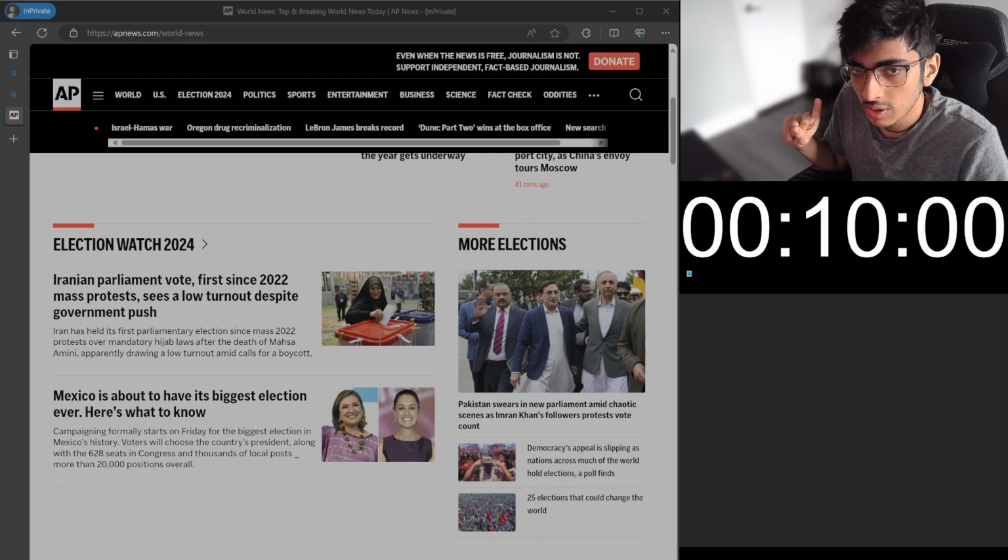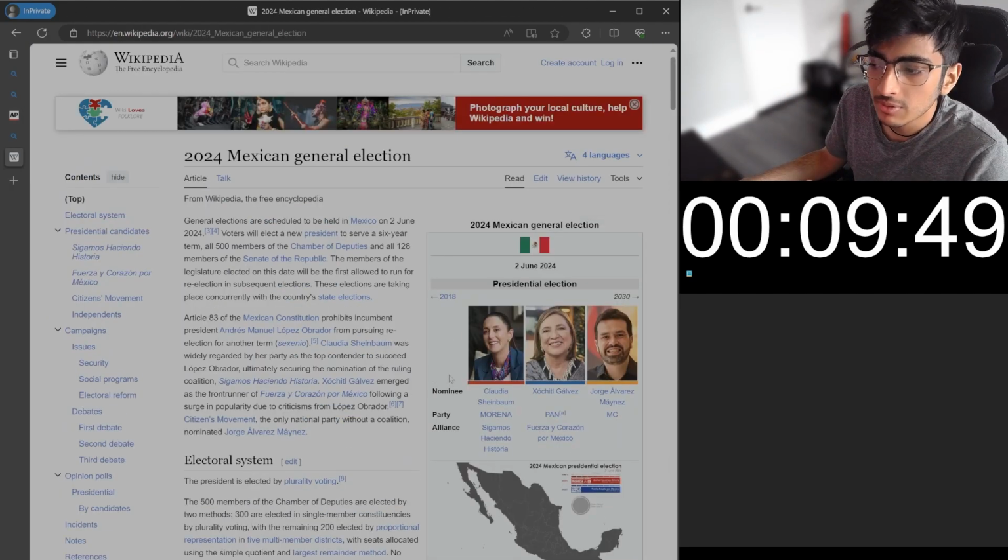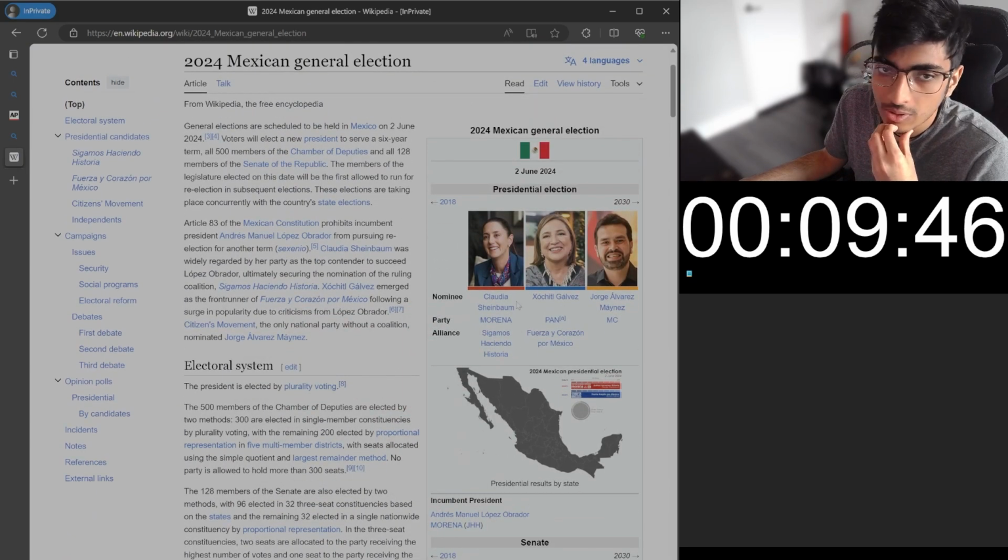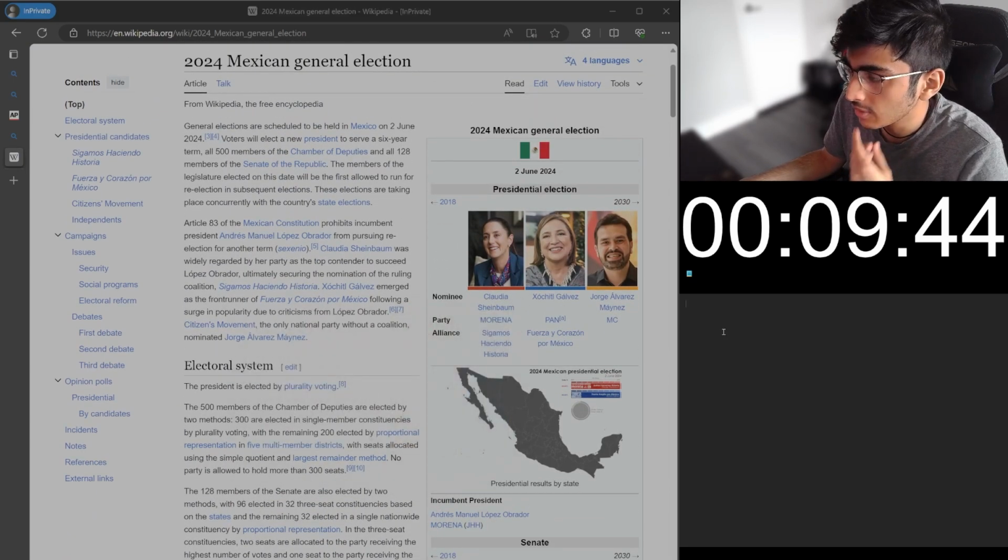3, 2, 1, let's go. Okay, so I like Wikipedia pages for elections because they summarize, first of all, in the info cards, the main leaders involved in that election.